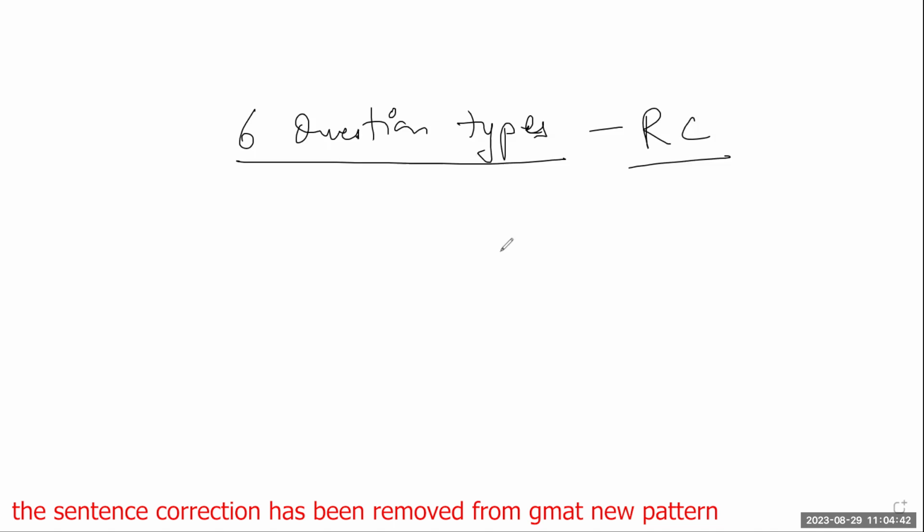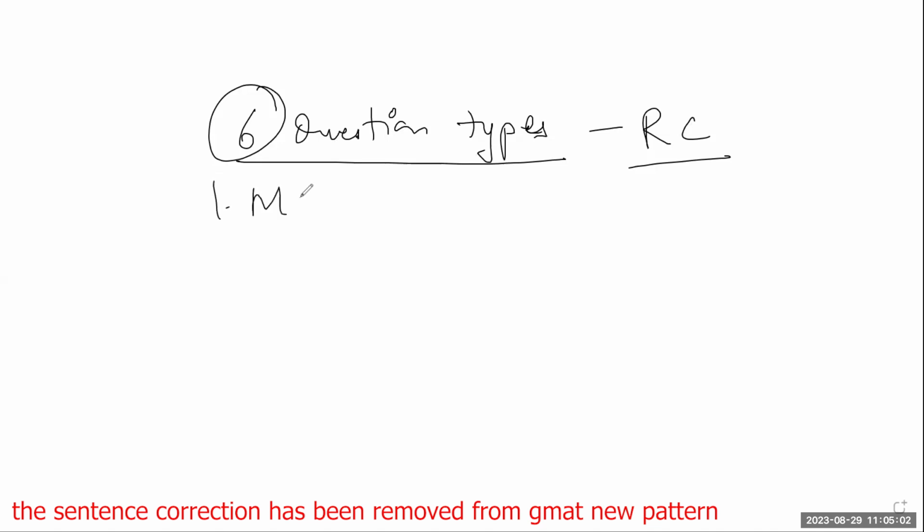In fact, majority of the times, even if you don't really understand the passage much, if you're aware of these six question types, then you know where you can find the answer. GMAT RC questions are generally such that you can find the answer in a very straightforward manner, with the exception of one or two question types.